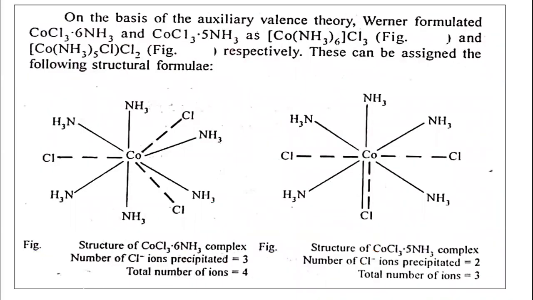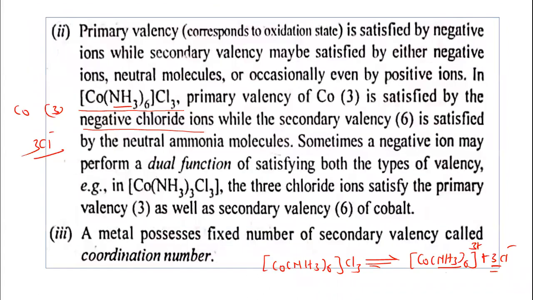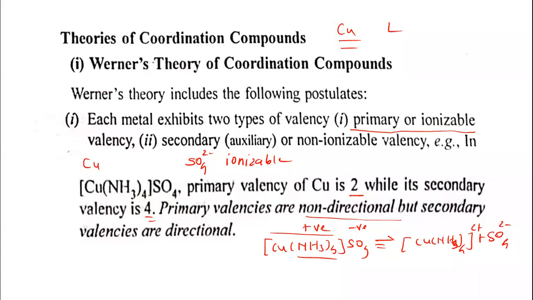There are five assumptions. Once again, I would like to concentrate on the five assumptions. First one: each metal exhibits two types of valencies. The first is primary valency or ionizable valency, and the second is secondary valency or non-ionizable valency. For example, in [Cu(NH3)4]SO4, the primary valency of copper is 2 because it is satisfied by the SO4 2- ion, while the secondary valency of copper is 4 because 4 ammonia molecules are linked to the copper.